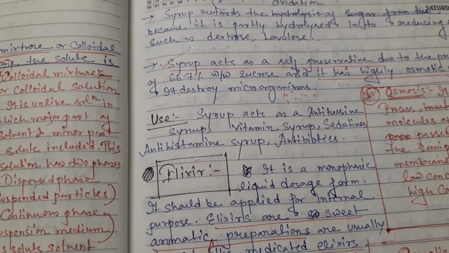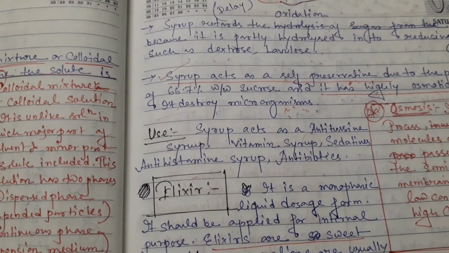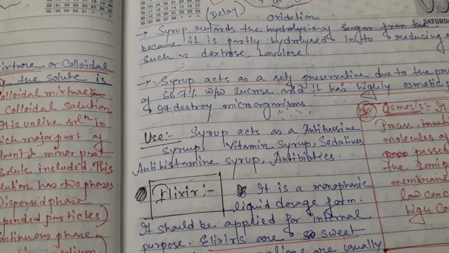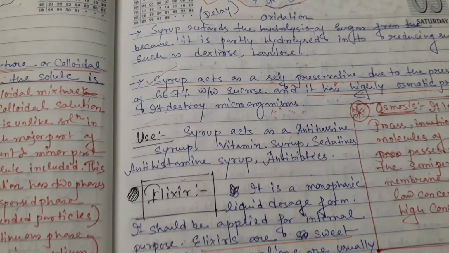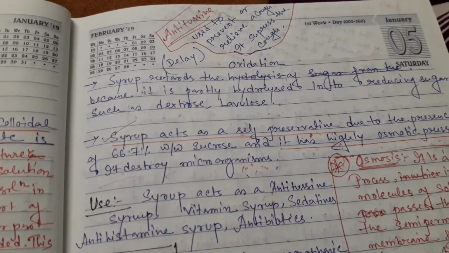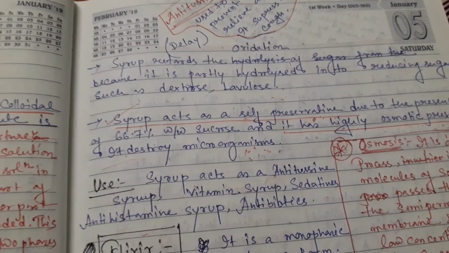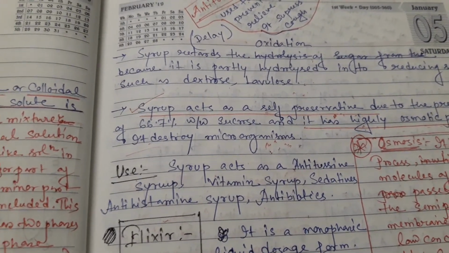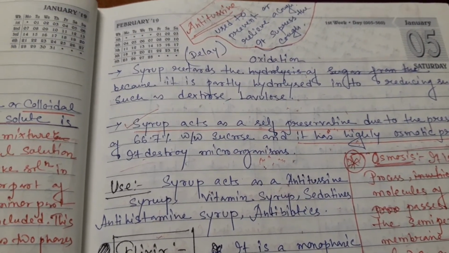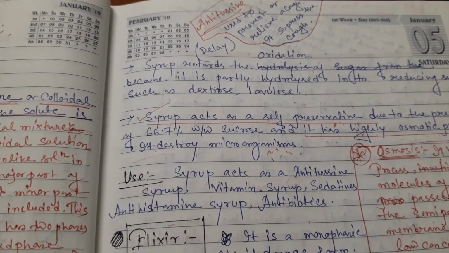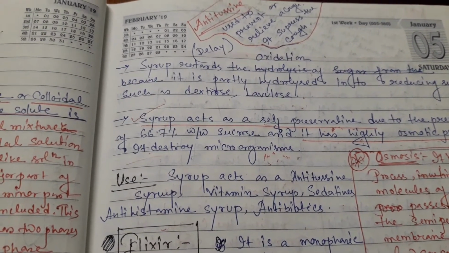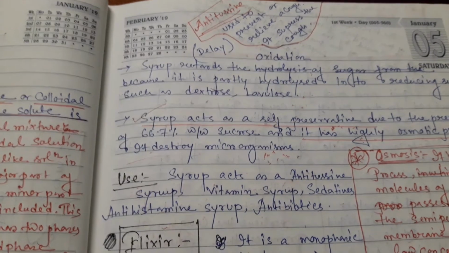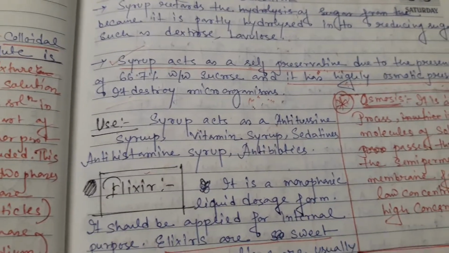And what is the function of syrup? Syrup acts as antitussive syrup, vitamin syrup, sedatives, antihistamine and antibiotics, etc. What is antitussive and what is expectorant? First of all, both are the same, but antitussive means this type of substance is used to prevent or relieve our cough. Okay, that is called antitussive.